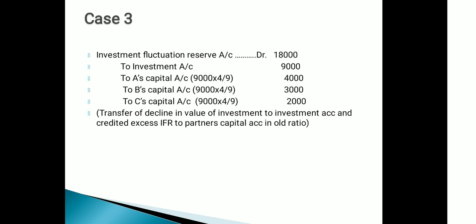We know that if an asset decreases, we credit it. But if the asset increases, we always debit it. So here investment decreases by rupees 9,000. So the investment fluctuation reserve of 18,000 will be utilized for the fall in the value of investment, 9,000, and the remaining investment fluctuation reserve, which is 9,000, will be distributed among the partners in their old profit sharing ratio.